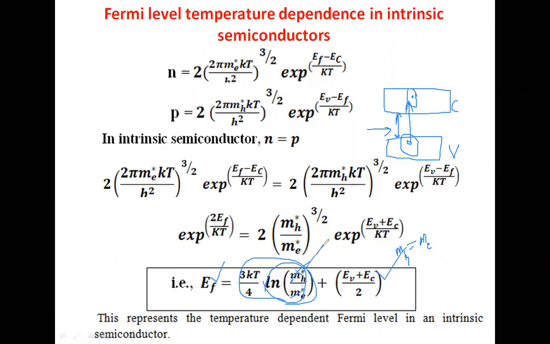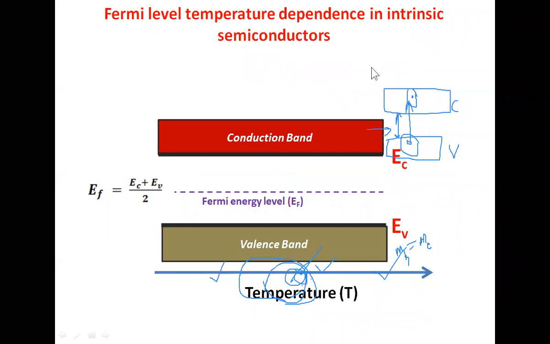Practically, if you observe this expression, the Fermi level is dependent on temperature, but we consider mh equal to me star for practical purposes. Under this condition, we get EF as (EC plus EV) by 2. That means the Fermi energy level is independent of temperature and lies exactly in between the forbidden gap.